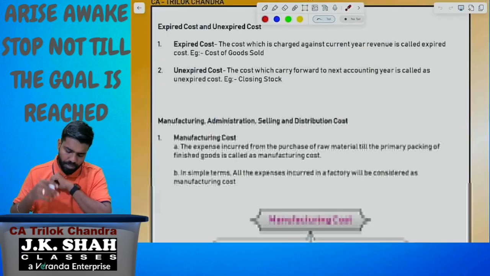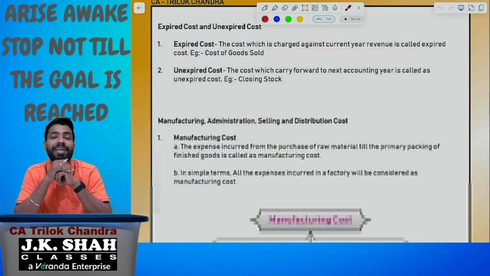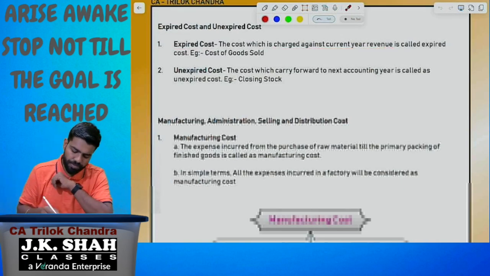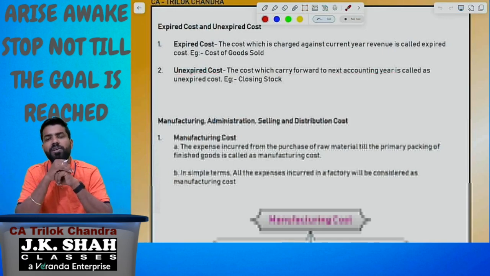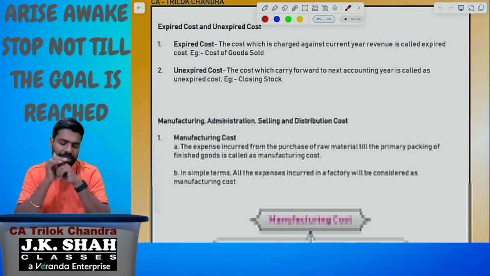Next. Look at here. Expired cost is charged against the current year revenue. Nothing but reduced from the current year revenue is called the expired cost. Unexpired cost carries forward to the next accounting year. Whichever cost carries forward to the next accounting year is called unexpired cost. Clear? Next.